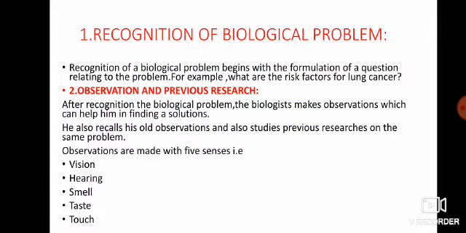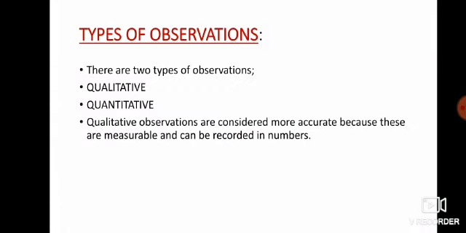First we will discuss the observation and previous research. After recognition of the biological problem, the biologist makes observations which can help him in finding a solution. He also recalls his old observations and studies the previous research on the same problem. And in observations, as I have told you, we use our five senses. For example, sense of sight, sense of hearing, sense of smell, sense of taste, and sense of touch.